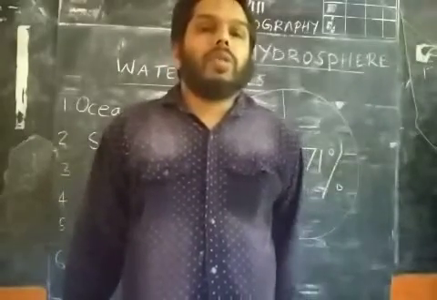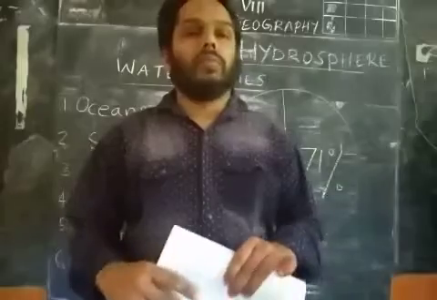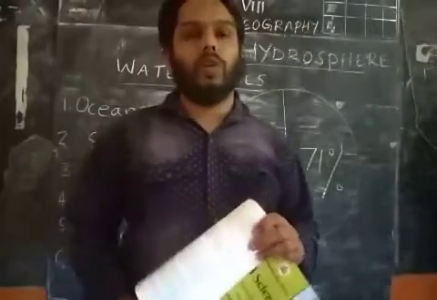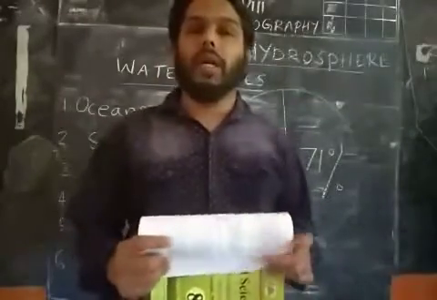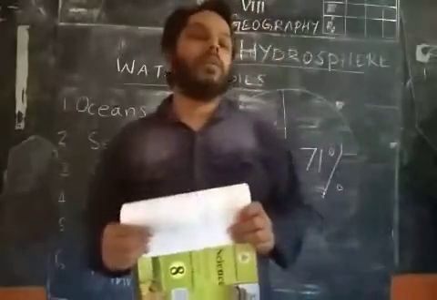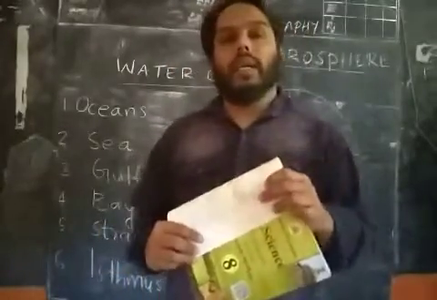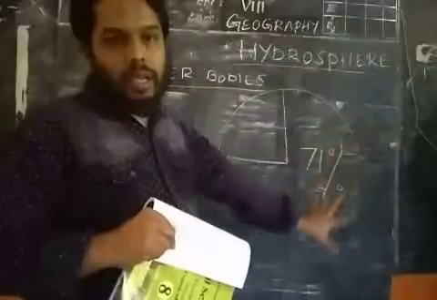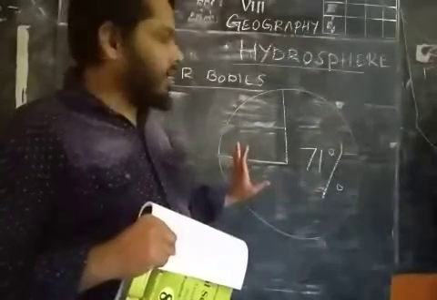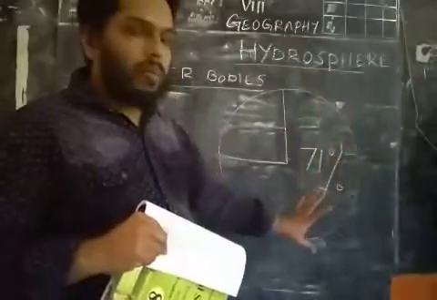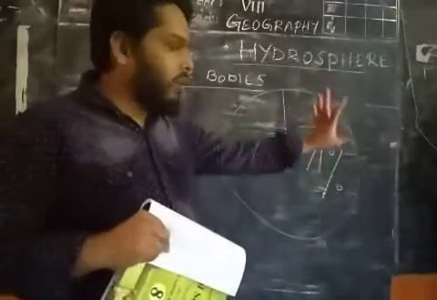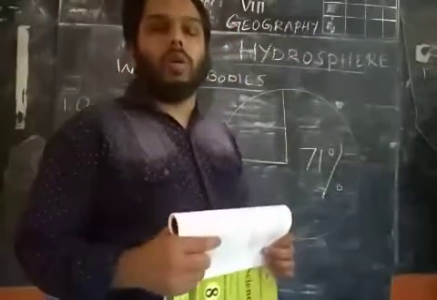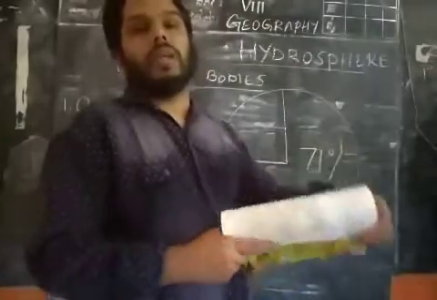In previous episodes, we were discussing the fourth chapter, that is hydrosphere. The sphere of water is known as hydrosphere. You know that water is made up of hydrogen and oxygen, and around 71 percent of our earth is covered by water, including oceans. Approximately 3 by 4 part of our earth is covered by water. That is why we call it the watery planet, or blue planet.